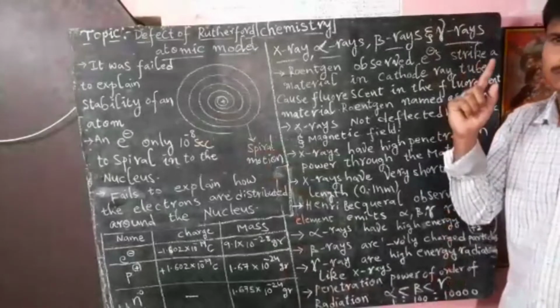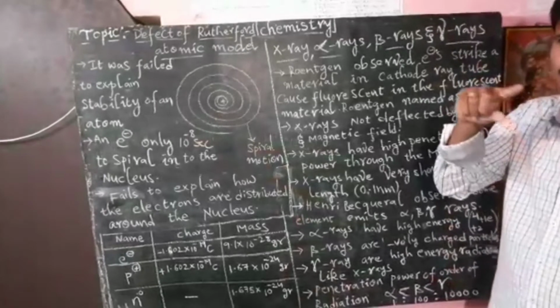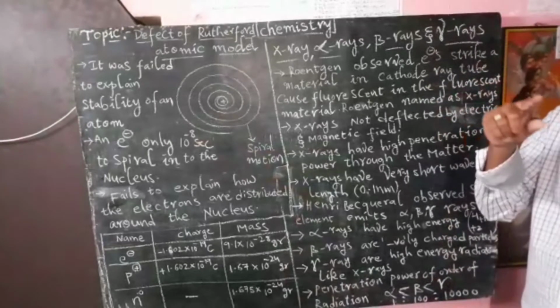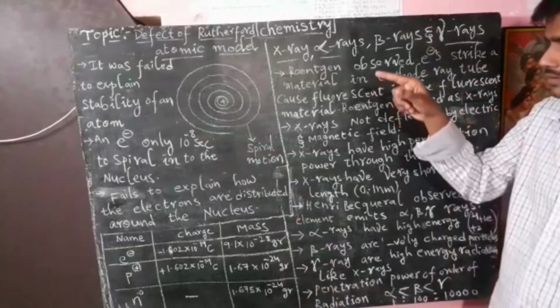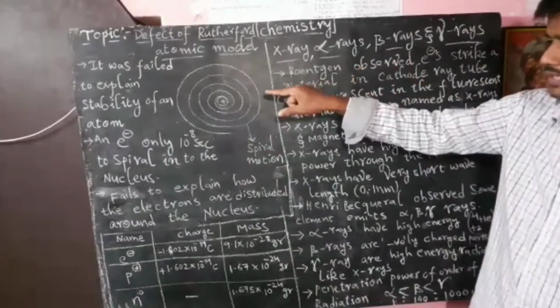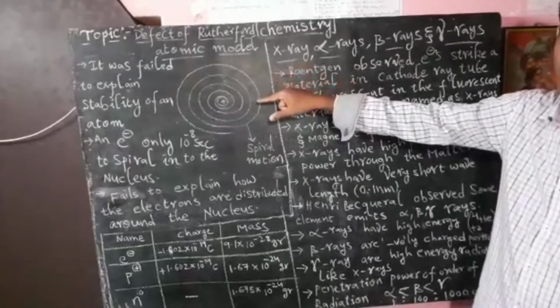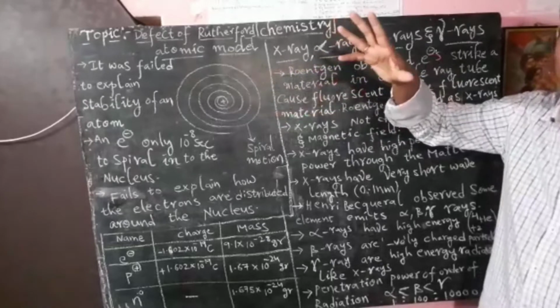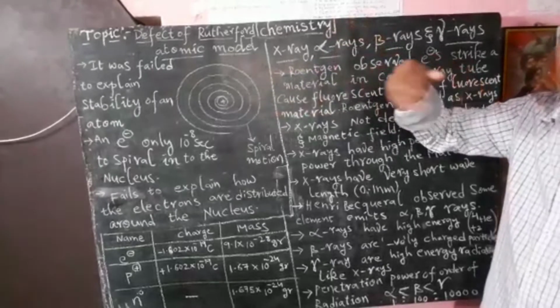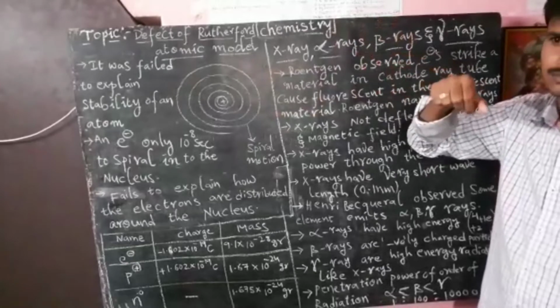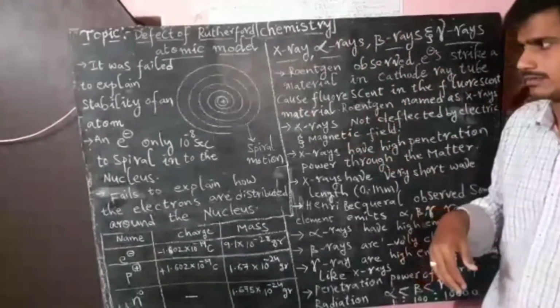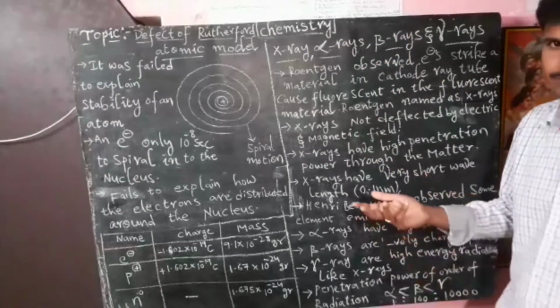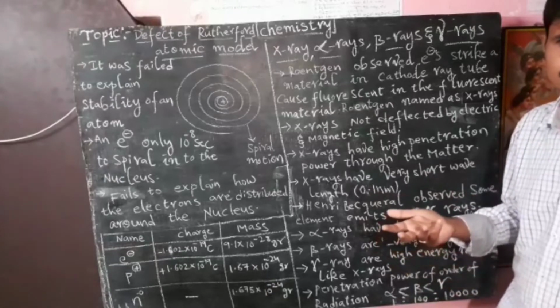According to the Rutherford atomic model, the electron revolves in a spiral motion around the nucleus. So at a certain time it will definitely fall into the nucleus, then the matter will collapse, and there is no stability for the matter. But every matter has some stability.